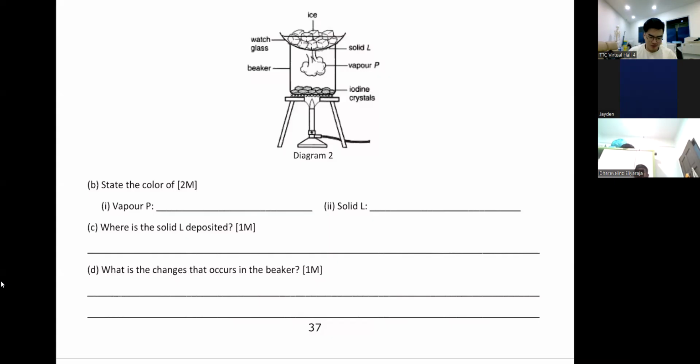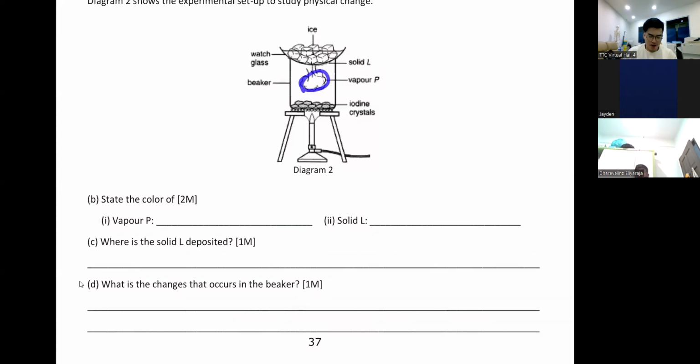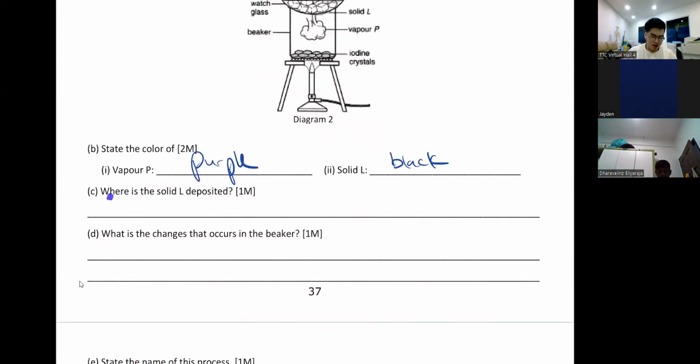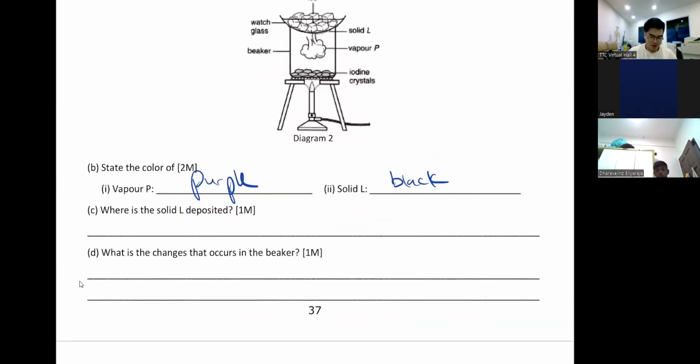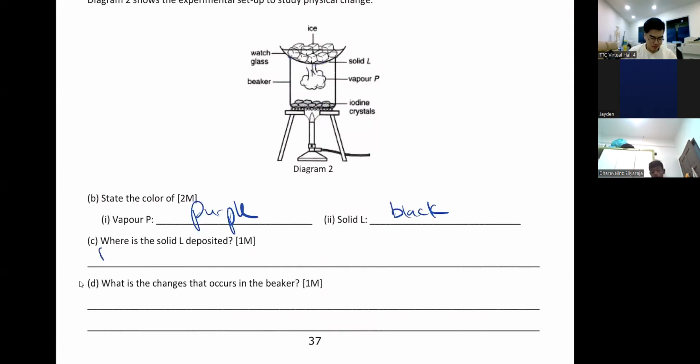So what is the color of vapor P? See, when I heat iodine, iodine will change to gas, right? So this is your gas, it will be purple, as I showed you on Google just now. And then when they touch this ice up here, they will turn into solid again. See, so this is your solid L. Your iodine crystal comes here and it turns into this solid again. So solid L is black because your iodine is black. So where is the solid L deposited? Okay, they are deposited below the watch glass.